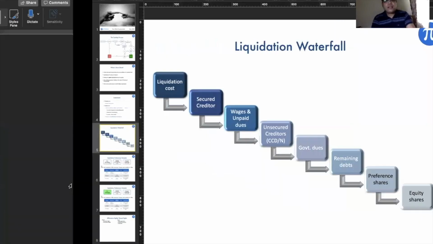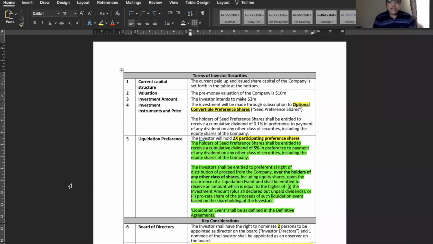So coming back to the bugs, I'll come to this 2x participating preference, I have a separate slide on it. Now for this dividend part, 5% cumulative dividend. As Pratik also mentioned in the morning, it is also by law that all preference shares should have a certain dividend attached to it. Because it is required by law, we usually put around 0.001 or 0.1% of dividend. The idea of not putting a higher dividend percent is that the investment idea is not to earn out of the dividend income.